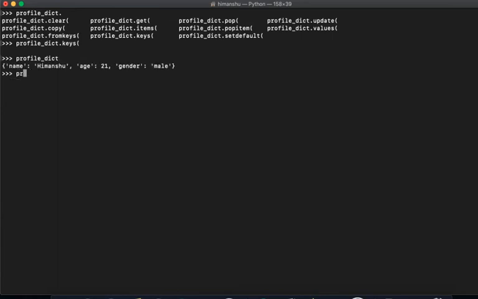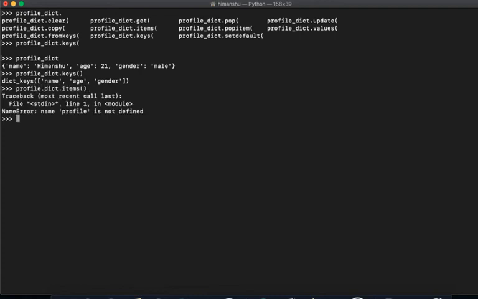If I say profile underscore dict dot keys, these are the keys: name, age, gender, right? So this works the same as the values. And next, let's go to profile underscore dict dot items. So these are the items, right? This is how it looks.